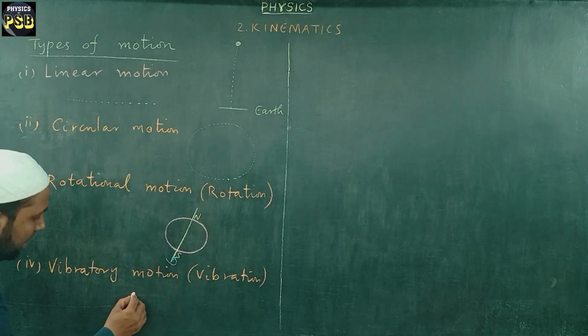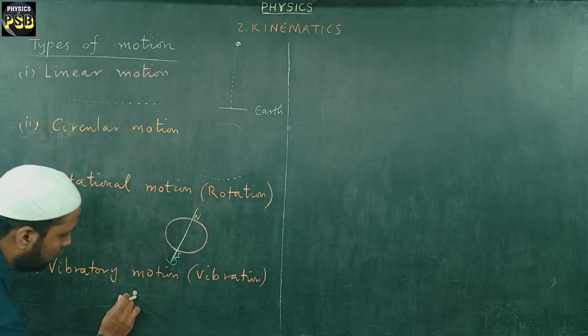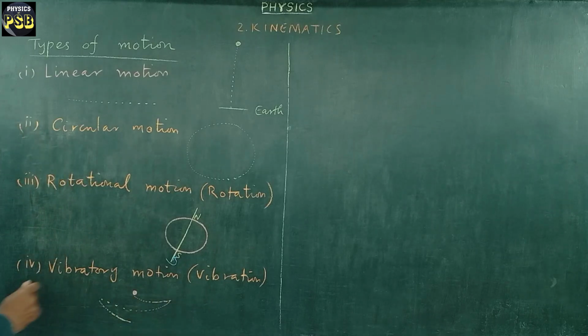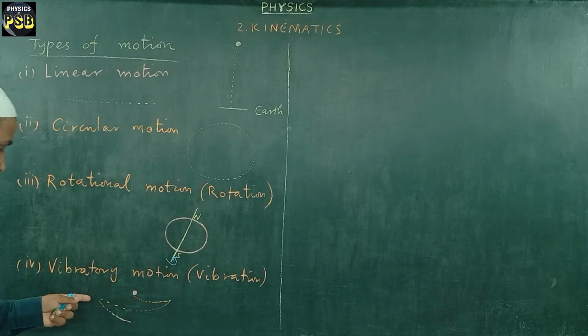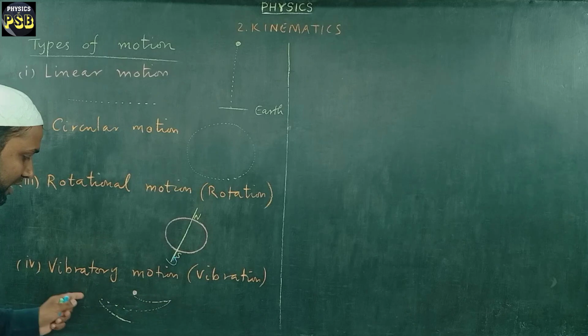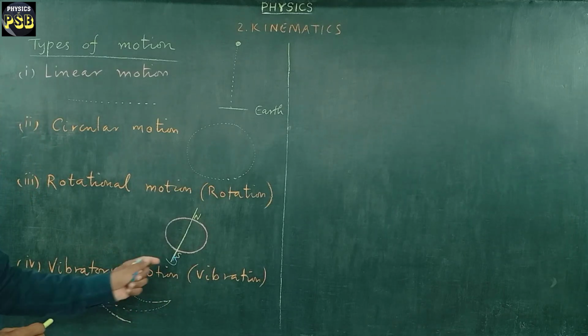Suppose I have an object, it moves to and fro. Now it moves forward and comes backward. Then again it moves forward. Then we call this kind of motion vibratory motion or vibration.